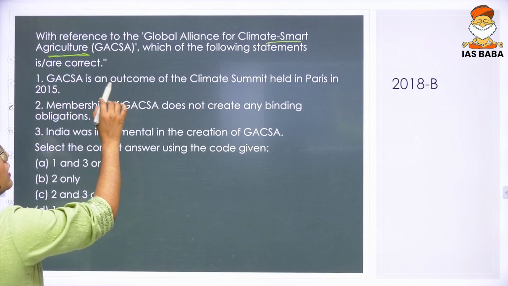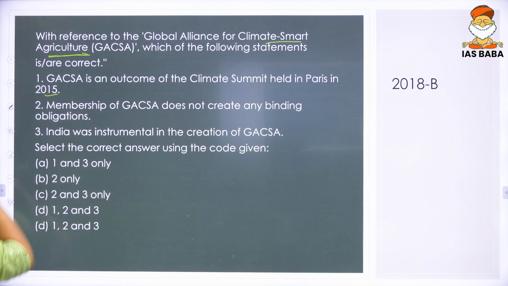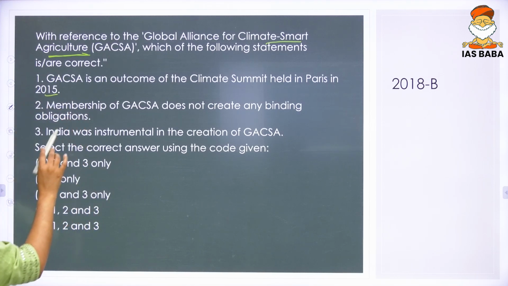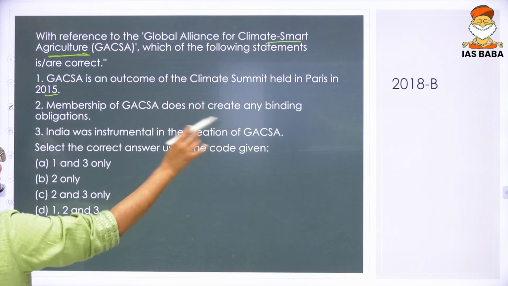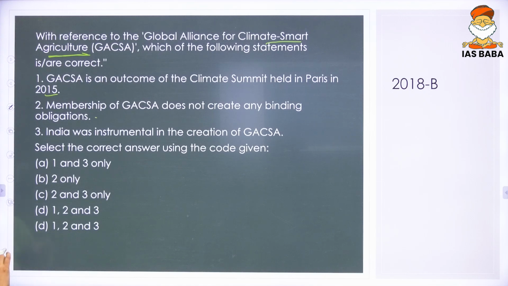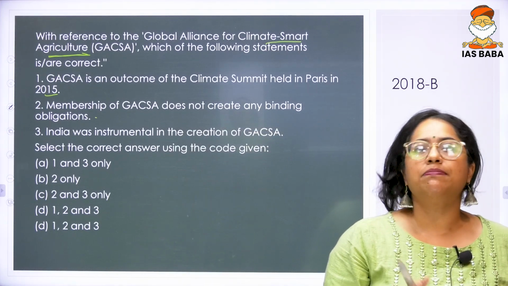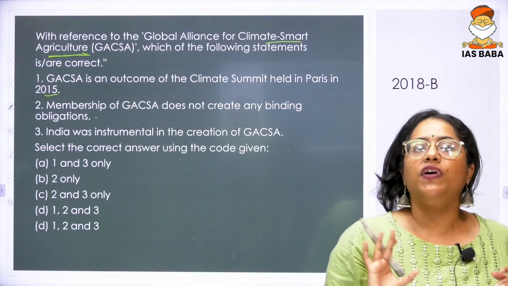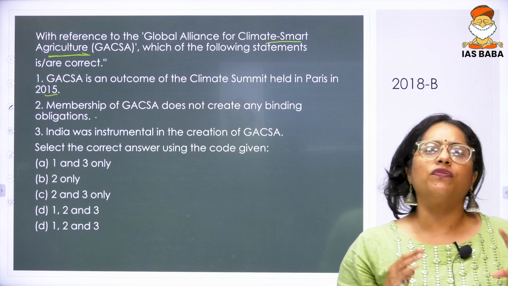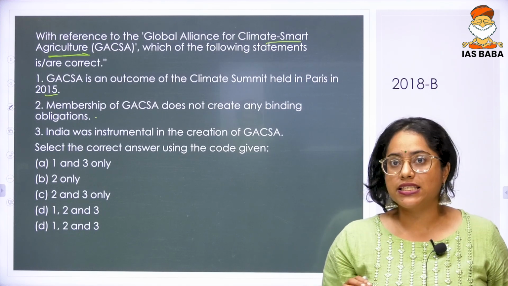JAXA is an outcome of the climate summit held in Paris 2015. Membership of JAXA does not create any binding obligations. India was instrumental in the creation of JAXA. Okay, so it's Global Alliance for Climate Smart Agriculture. Now, when it comes to the Paris Agreement, one of the major things that happened at that point was ISA.